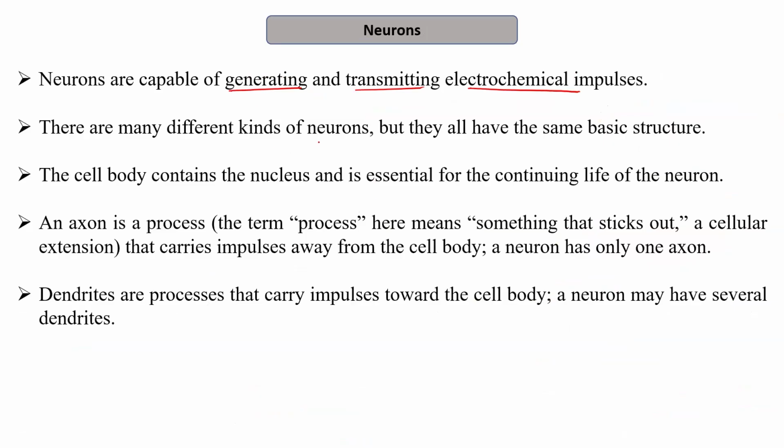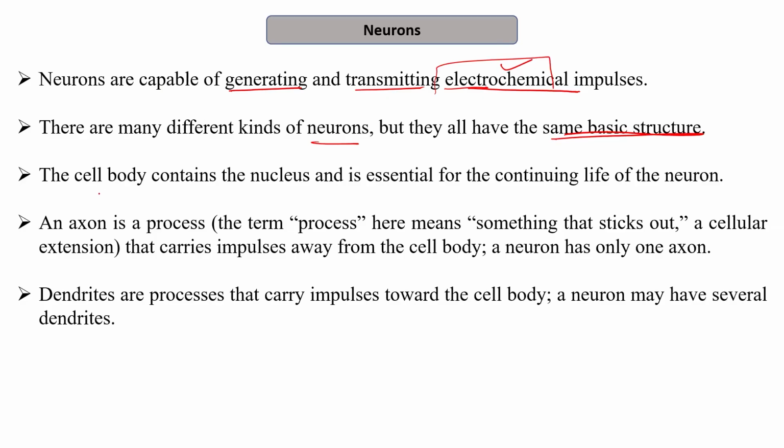There are many different kinds of neurons, but they have the same basic structure. Neurons are capable of generating and transmitting electrochemical impulses. That is, they have the ability to generate the electrochemical impulse and therefore help in transmitting information. There are many different kinds of neurons, but they all have the same basic structures of the cell.